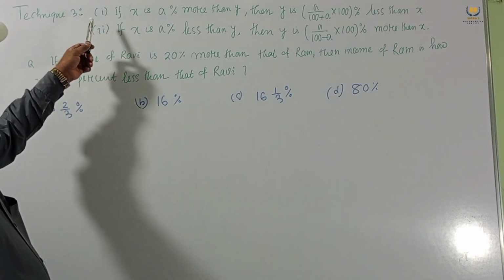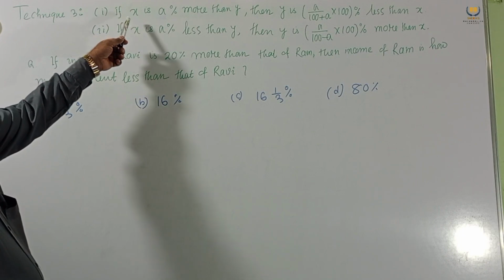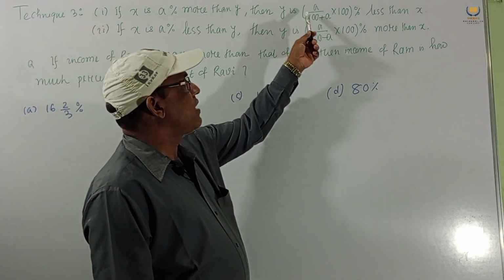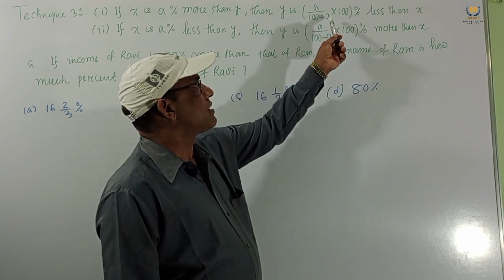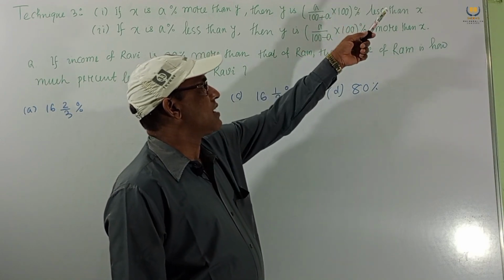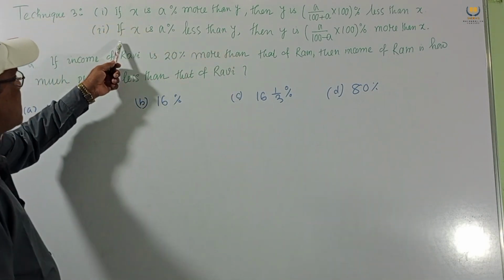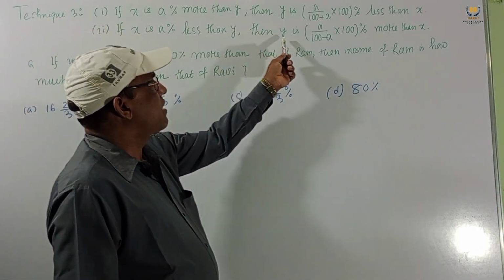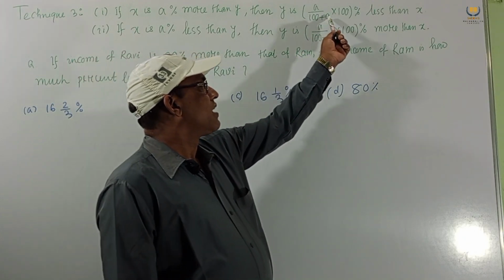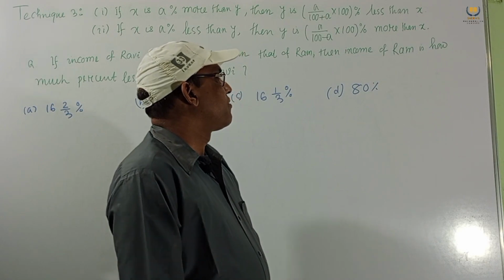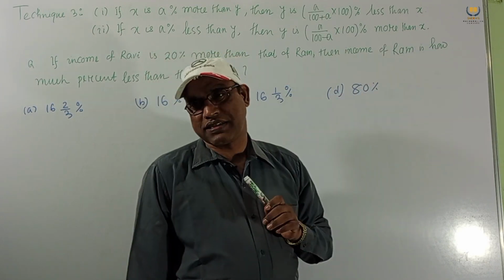In technique 3, number 1: if x is a% more than y, then y is (a/(100+a))×100% less than x. And if x is a% less than y, then y is (a/(100−a))×100% more than x.